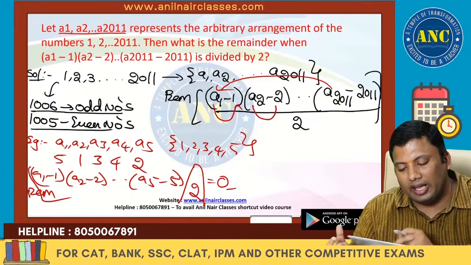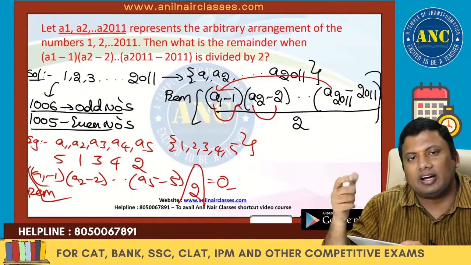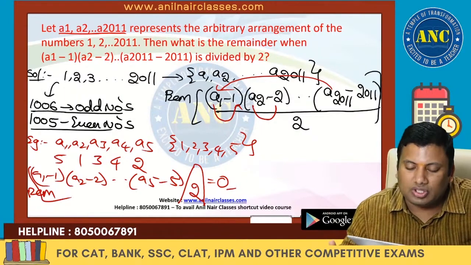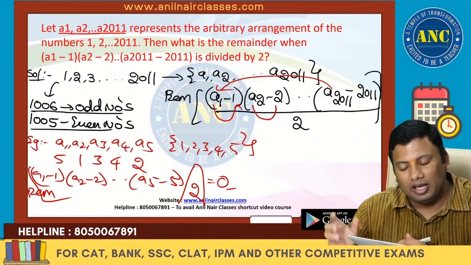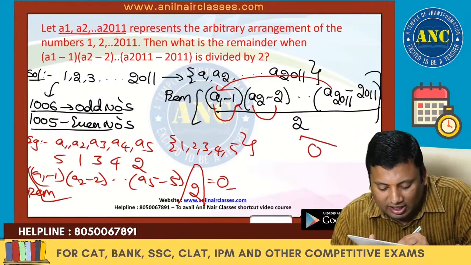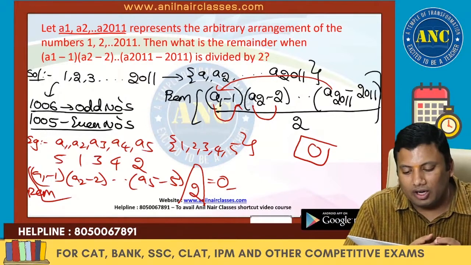If you choose A1 as an odd number, 1 is odd, odd minus odd is even. If you choose A2 as an even number, even minus even is even. Even into any number is even. When divided by 2, what will be the answer? 0.